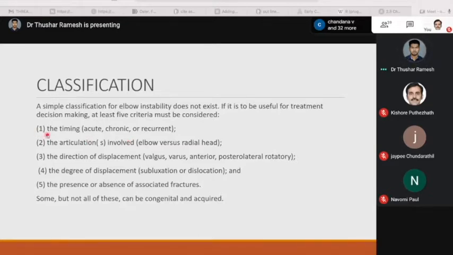First, the timing, whether it is acute, chronic, or recurrent; the articulations involved, the elbow versus the radial head; the direction of displacement, varus, valgus, anterior or posterolateral rotatory; the degree of displacement, whether it is a subluxation or a complete dislocation; and the presence or absence of associated fractures.